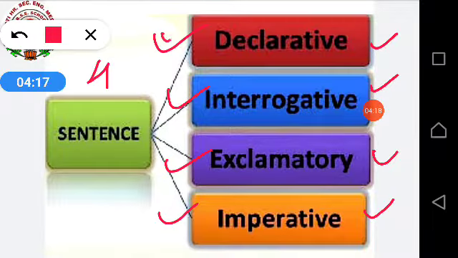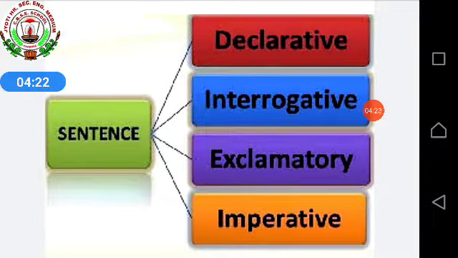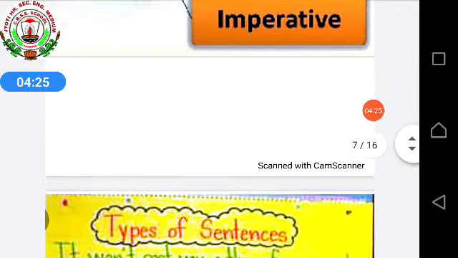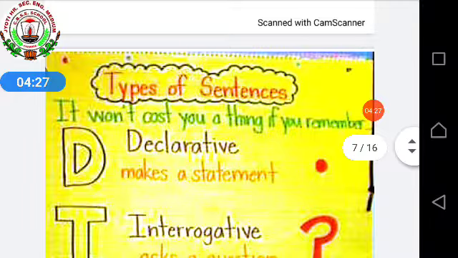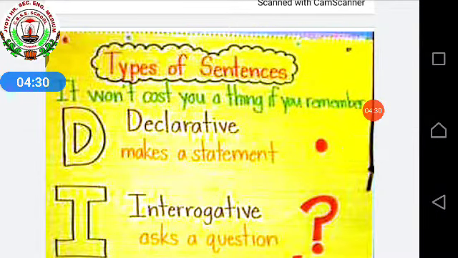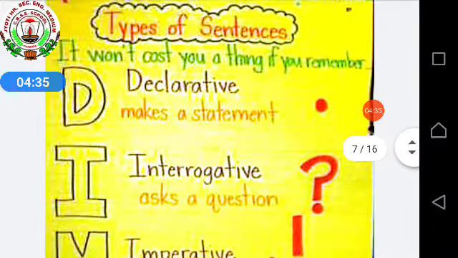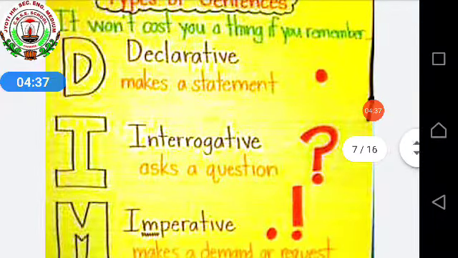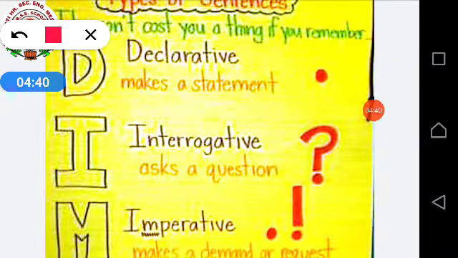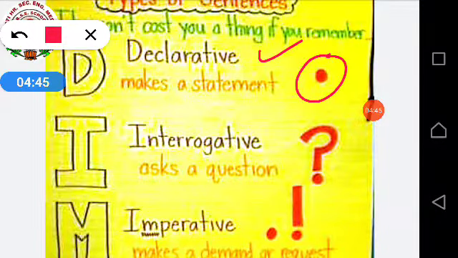Declarative sentences are also known as assertive sentences. Okay? First, types of sentences. What I have written over here, it won't cost you a thing if you remember this. It's not going to cost you anything if you remember this. Types of sentences. Declarative sentence. What is a declarative sentence? It makes a statement. A declarative sentence makes a statement.